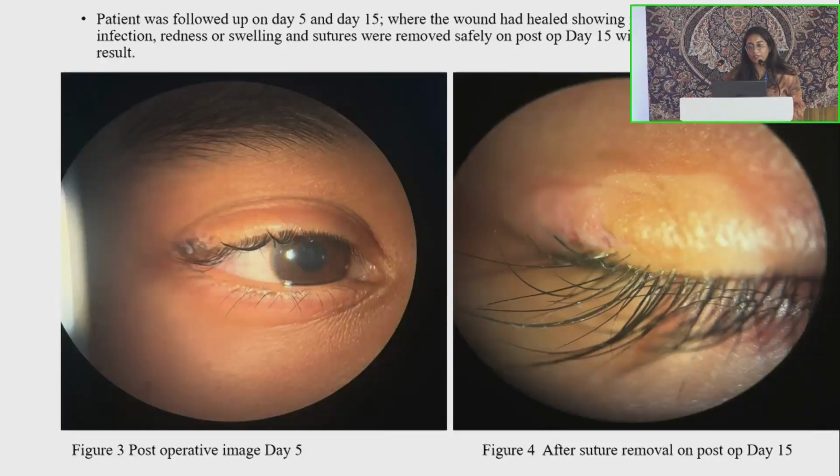The patient was followed up on day 5 and day 15, where the wound had healed and no signs of leakage, infection, redness or swelling were seen. Sutures were safely removed on post-op day 15 with excellent cosmesis.